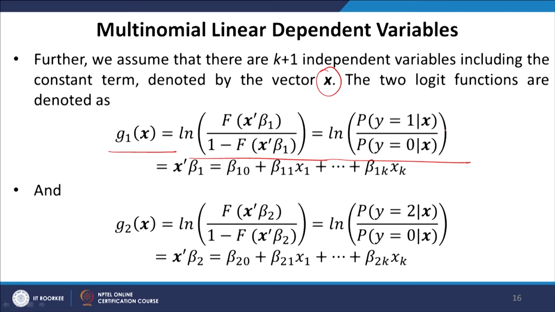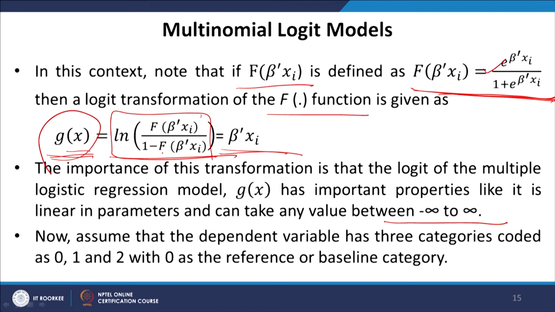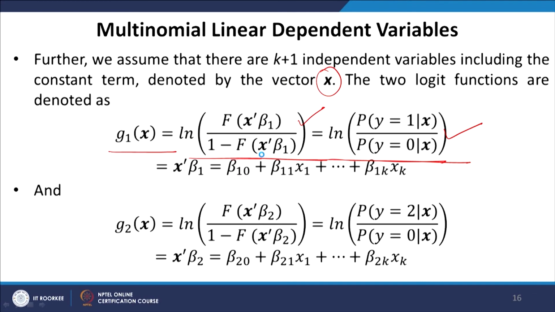I am writing all these things just to recollect that they were done previously while discussing the Logit and Probit model. Otherwise, from the previous slide it straight away follows that g(x) equals β'xi. So, here g1(x) is equal to x'β1, which you can see is a linear combination of the betas and the x's.